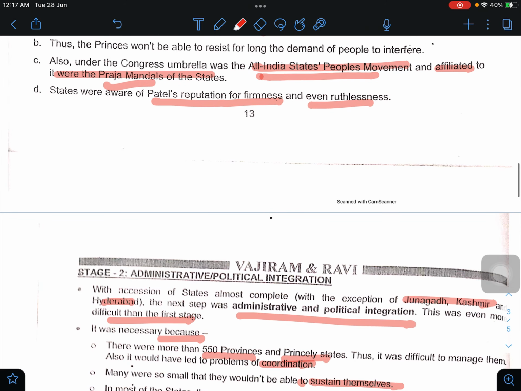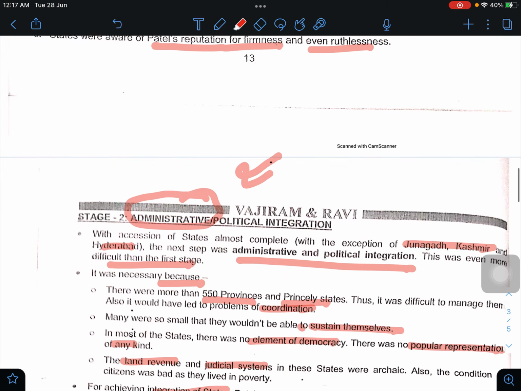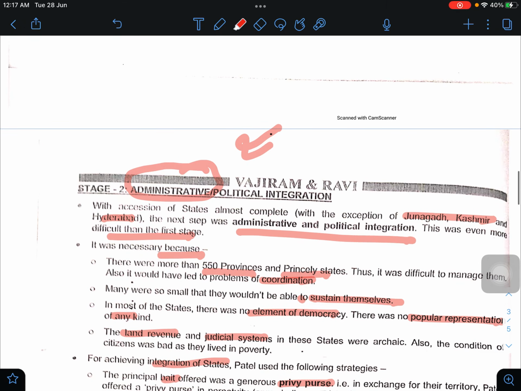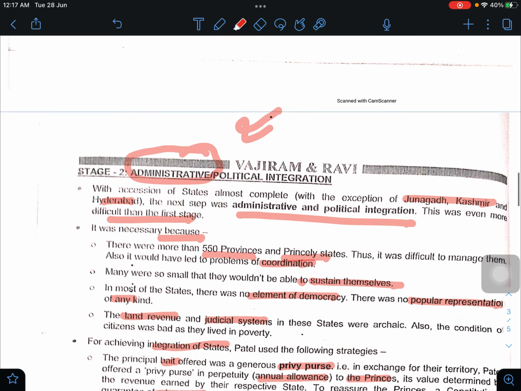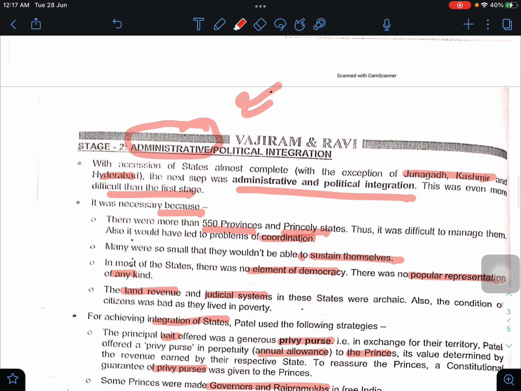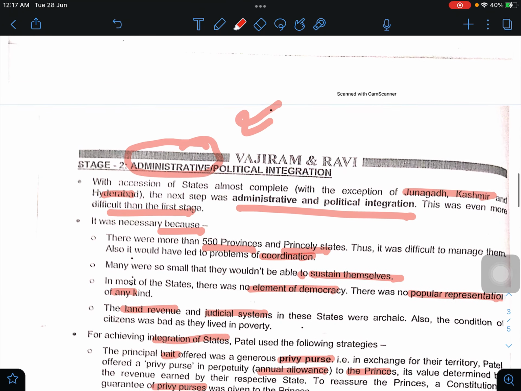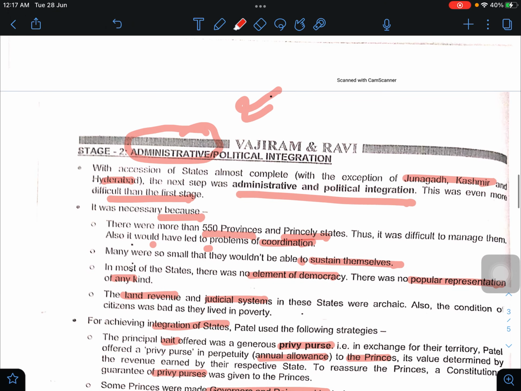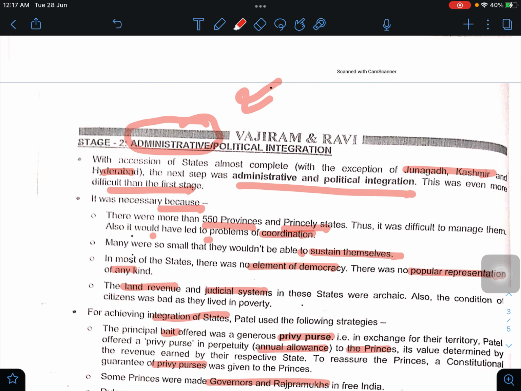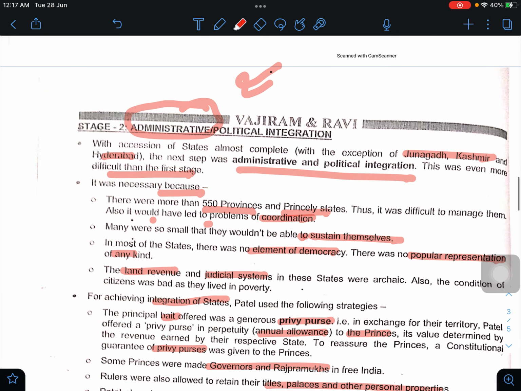Okay, stage two: since you have integrated the princely states into the Union, how to administer them now? Junagadh, Kashmir, Hyderabad were integrated later, but for the rest of them, they were told that it was necessary. Why necessary? Because it would have led to problems of coordination. If the 550 provinces were left as they were before independence, it would have created the problem of coordination, and it would be difficult for them to sustain themselves.